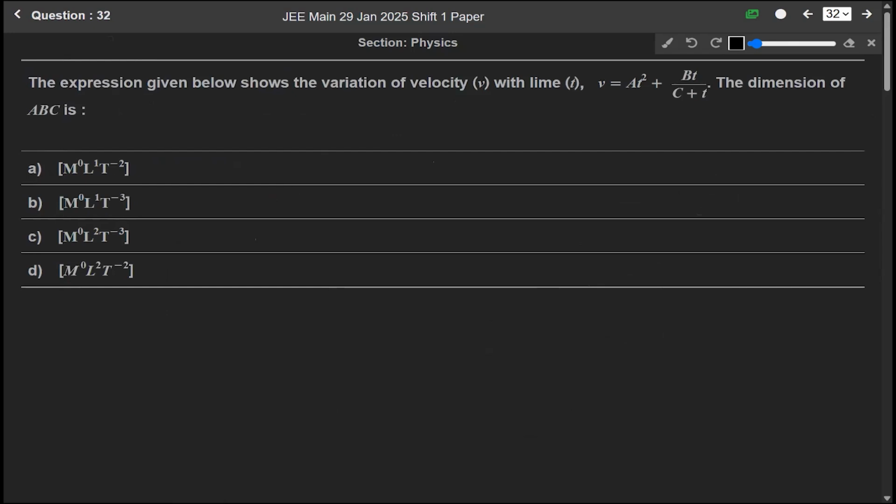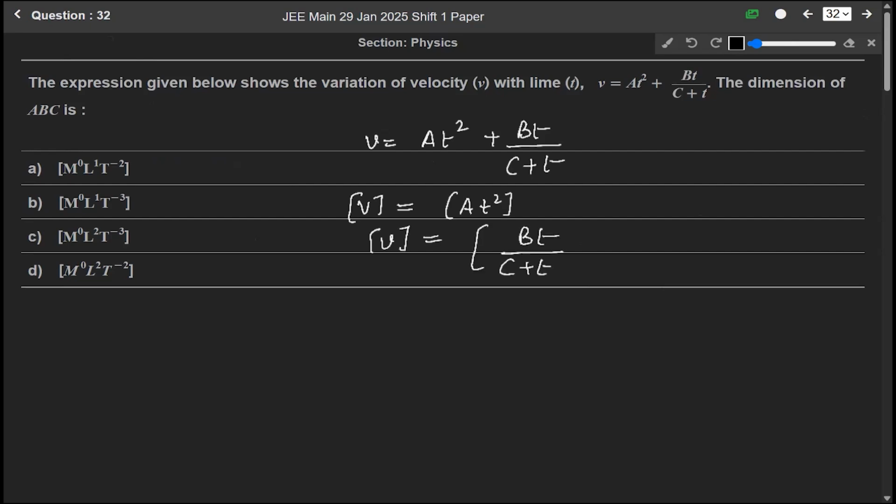Now question 32. The expression given below shows the variation of velocity v with respect to time, and v is given as (a t square plus b t) over (c plus t). So we need the dimension of a, b, c. Whatever the dimension of V is will be the dimension of a t square, and whatever the dimension of V is will be the dimension of b t over (c plus t).